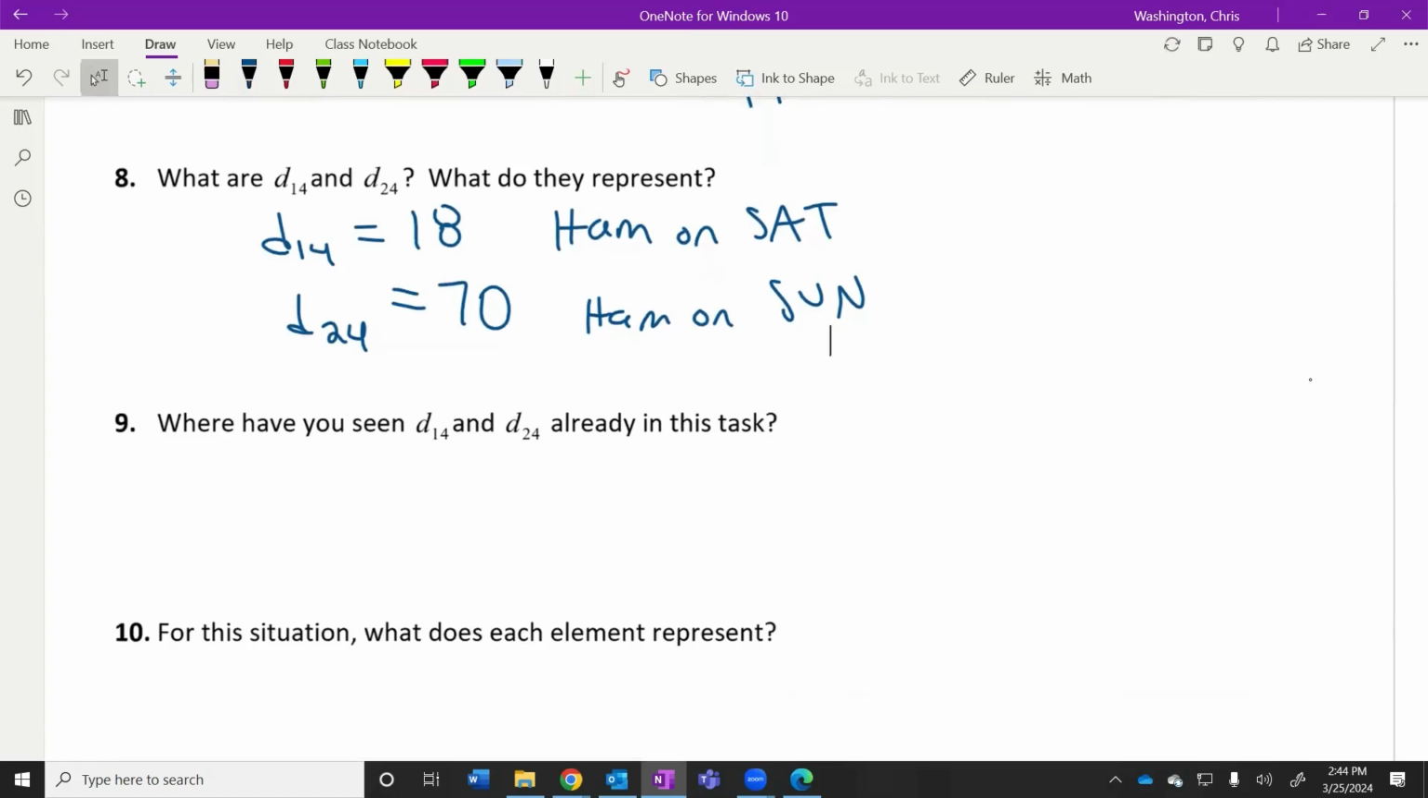Number 9, where have you seen D14, D24 before? You have not seen those yet because I didn't give you time. But had I given you time, you would have found these in number 3. But I didn't give you time to find them, okay? Because I knew, why would we waste our time finding them if the matrix multiplication is going to give me all of that information anyway, very clearly and very organized for us.